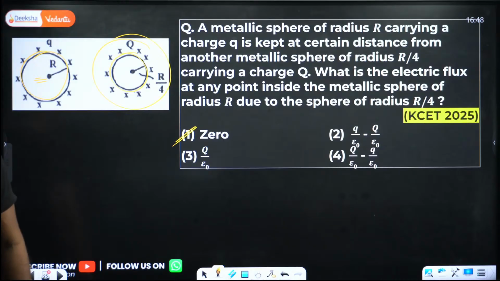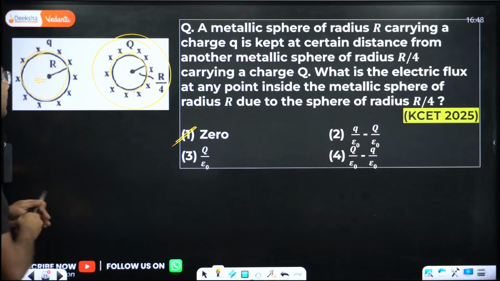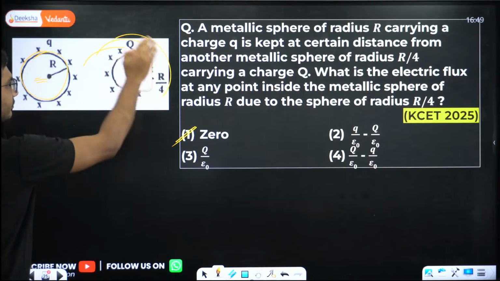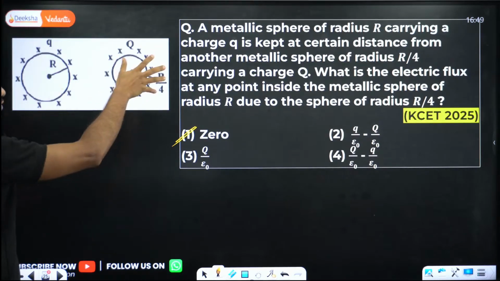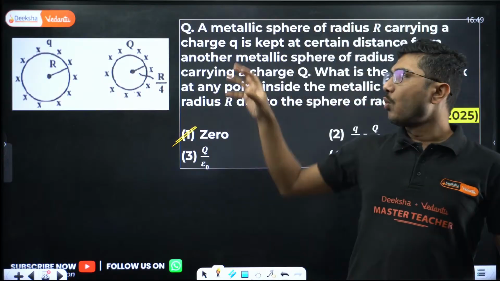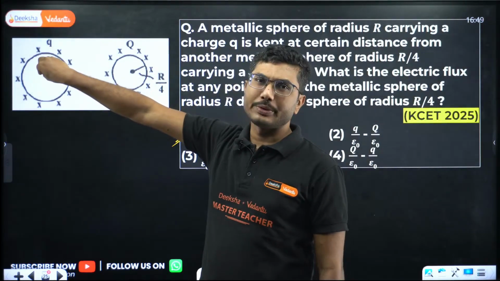No, Chetan, it is wrong, not option 3. Option 3 is incorrect because this sphere is located outside. Outside means we do not need to consider it. Gauss's law says that whatever charge is inside, that should be the flux.